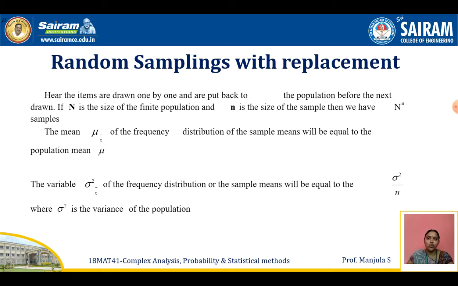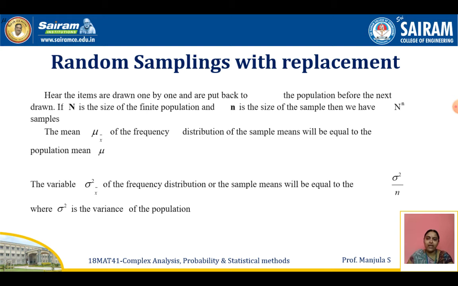The mean mu x bar of the frequency distribution of the sample mean will be equal to the population mean. Here you have to remember always mu equals mu x bar. Mu x bar represents the mean of the sample means, and mu is nothing but the mean of the population. These two are equal.